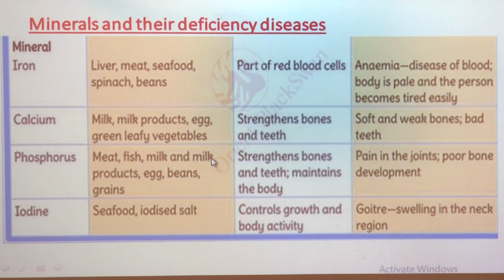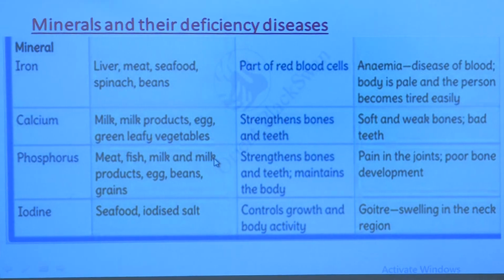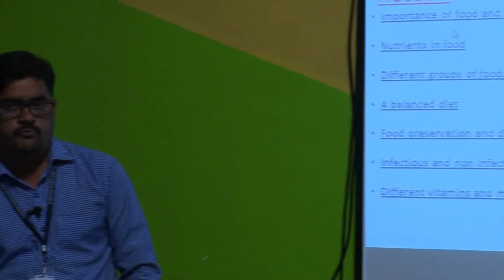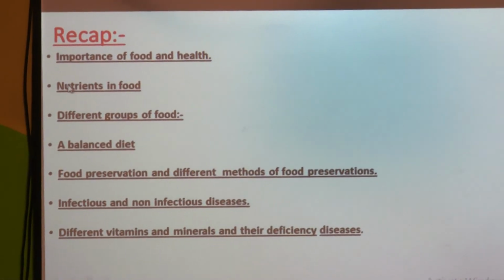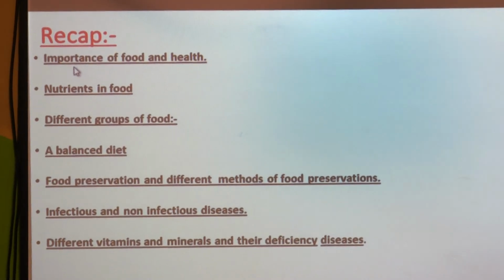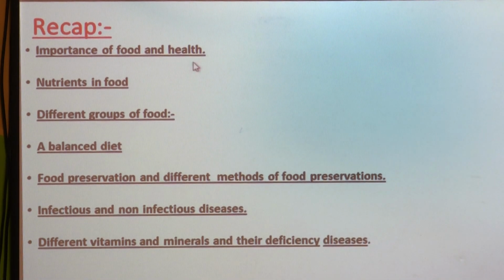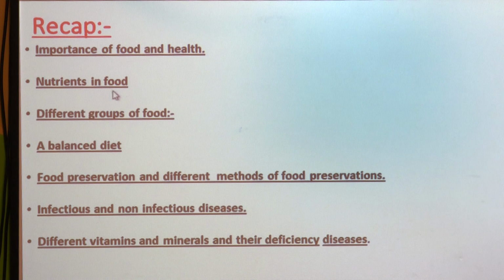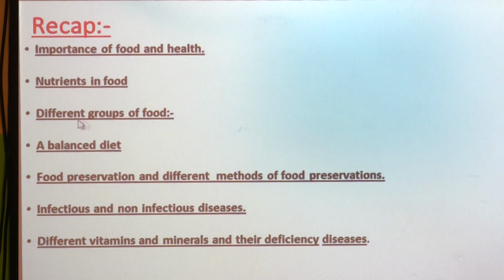So, with this last point we complete our first lesson here. Now, we will take a quick recap of the points that we studied in the lesson. First of all, we studied about the importance of food and health, then nutrients in food, different groups of food, food preservation and different methods of food preservation.